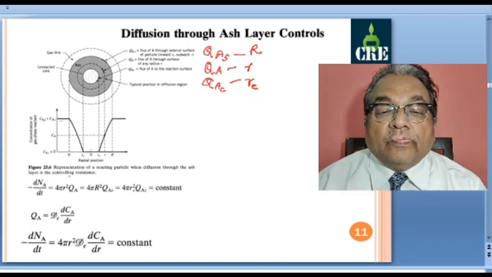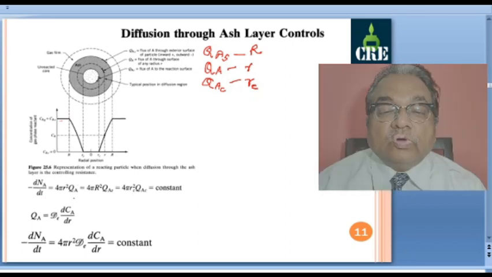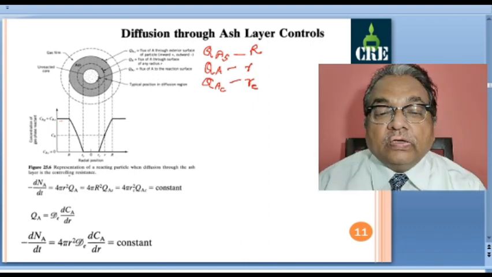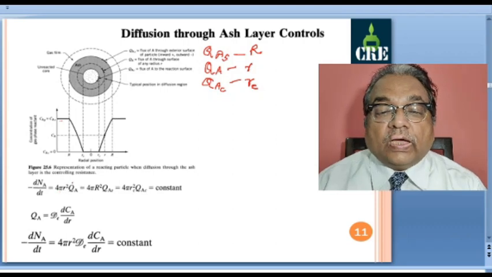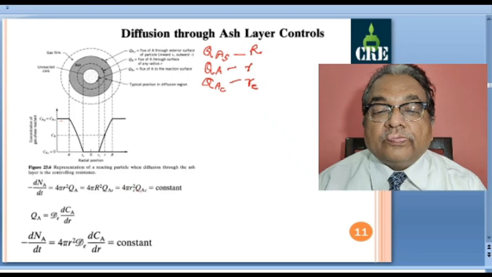So this flux is change in number of moles per unit time per unit surface area. So we have to multiply by the corresponding surface area. Here the corresponding surface area is 4 pi small r square. Then QAS, the corresponding radius is capital R, so we have multiplied by 4 pi capital R square.